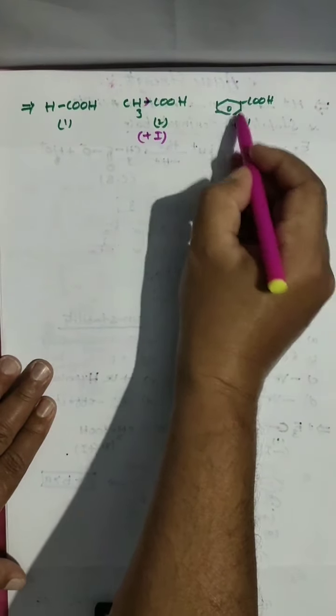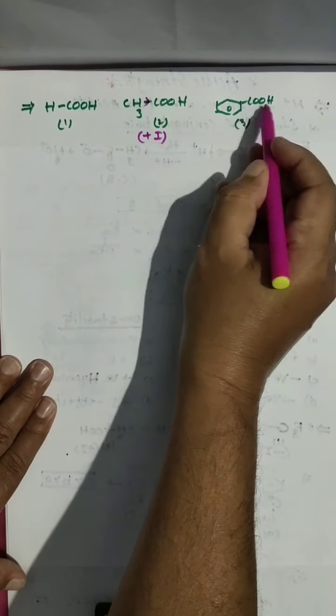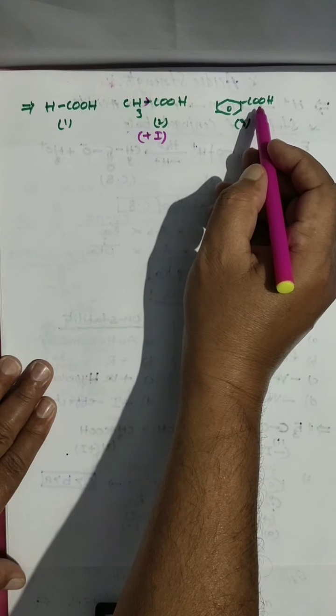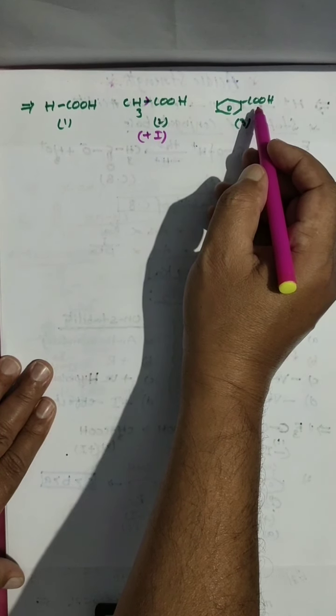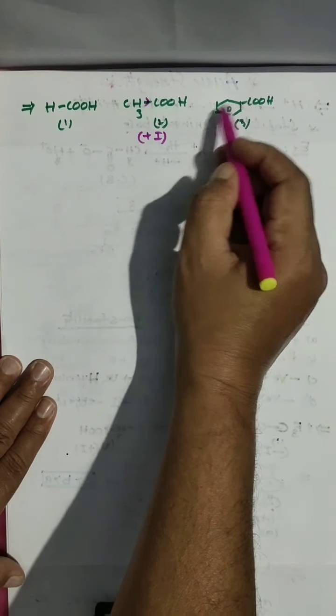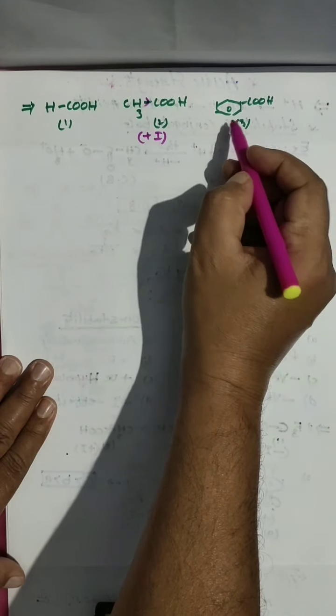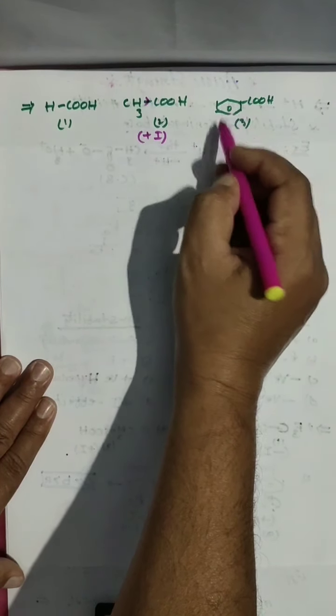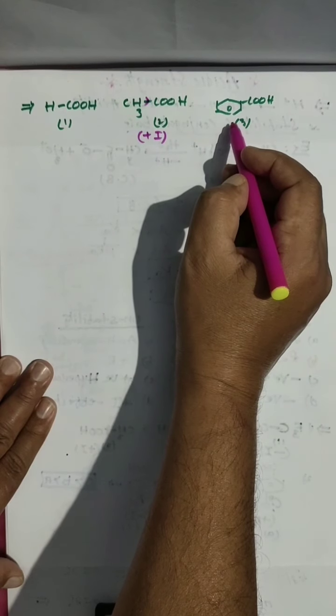This is a phenyl ring attached to the acid group. Am I right? So here also some effect is there. It is an electron withdrawing group. Phenyl ring acts as an electron withdrawing group. Clear?